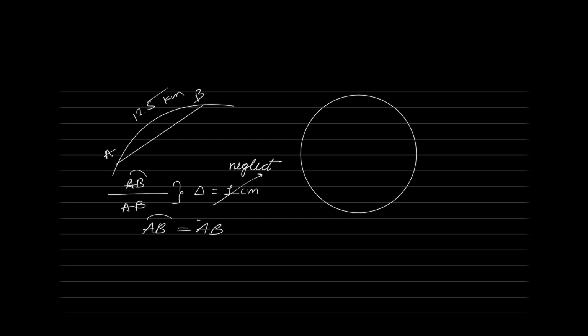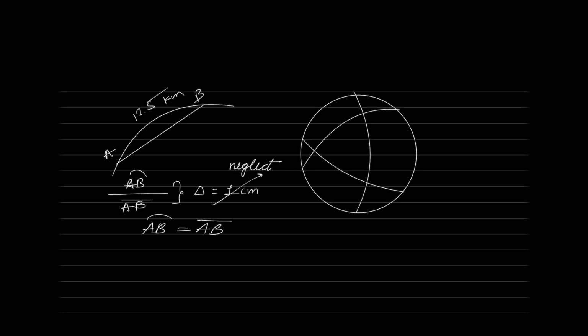The sum of the spherical angles of a spherical triangle: each angle is called a spherical angle. Spherical angle A, spherical angle B, spherical angle C. For a plane triangle, plane angle A, plane angle B, plane angle C. For a spherical triangle, spherical angle A plus spherical angle B plus spherical angle C. What is the sum? The sum is, you see, more than 180. So I'll write it like this: 180 degrees plus E degrees.